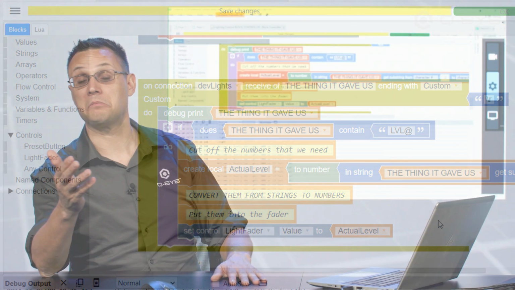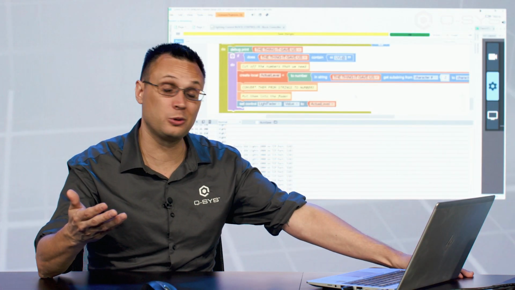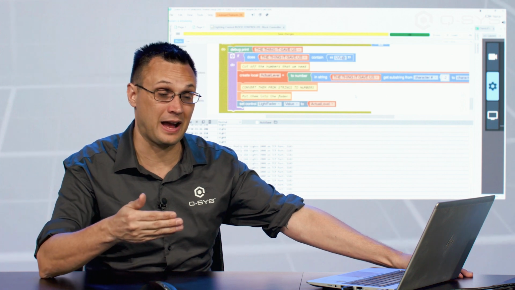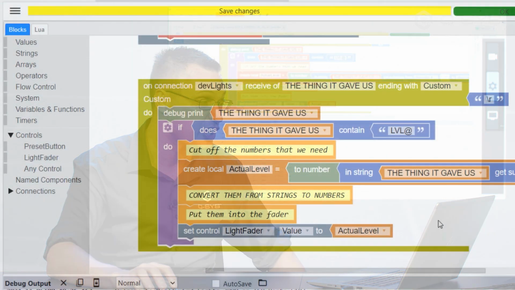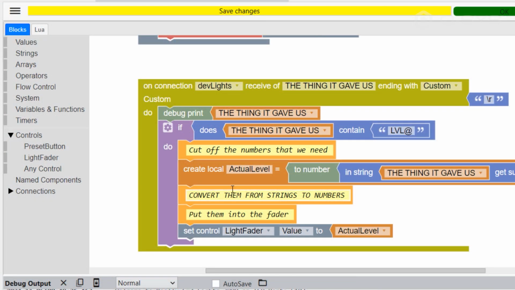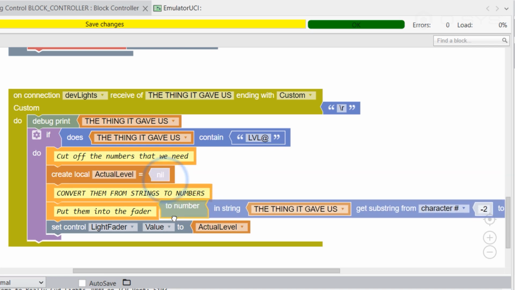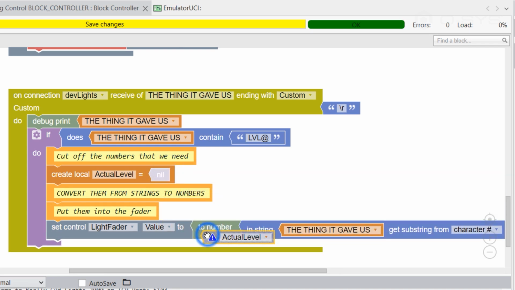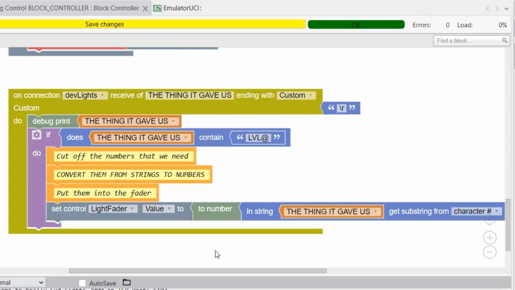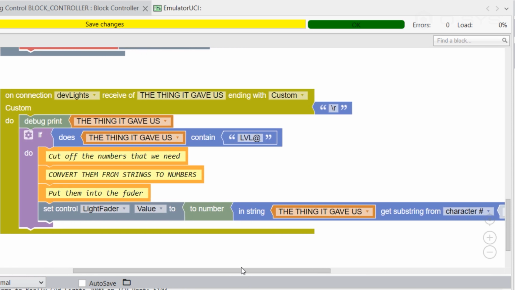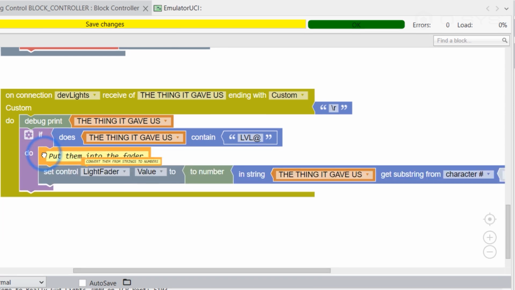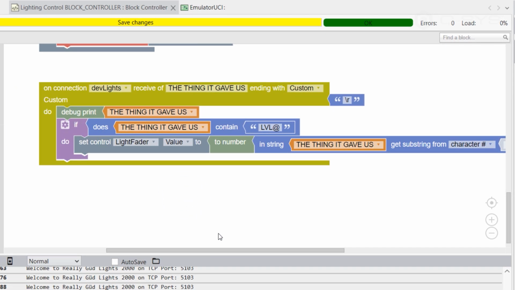And that's it. Now, if you really want to follow through on the same mentality I just talked about, where fewer lines of code might be happier, you could theoretically get rid of this variable entirely and just put this into that and delete it. That is also 100% functional. We are taking the substring, transforming it into a number, and transferring that to the light fader's value. That makes this event handler very, very slim. Not so bad at all.